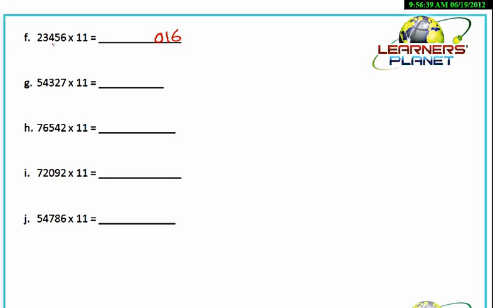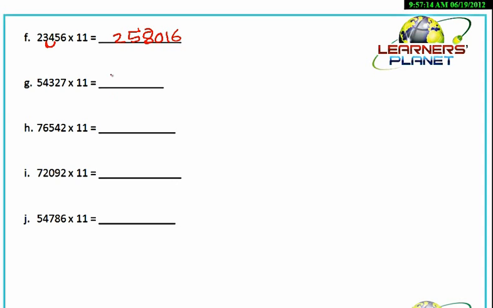So 3 plus 4, 7 and the 1 will be 8. Okay, then 2 plus 3 will be 5 and 2 as it is. So the answer to 2, 3, 4, 5, 6 into 11 will be 258016.